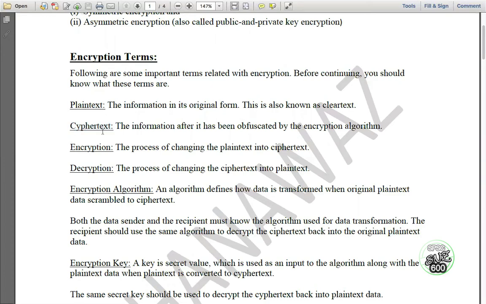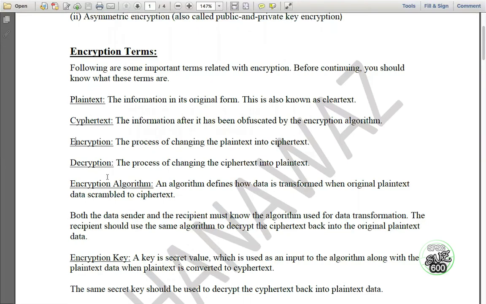Now, encryption, as we have just learned, is the process of changing the plain text into ciphertext. Decryption is the process of changing the ciphertext back into plain text. Encryption is the process of changing the plain text, the normal text, into ciphertext, and decryption is the reverse form. Whatever the ciphertext is, it makes it back into the plain text.